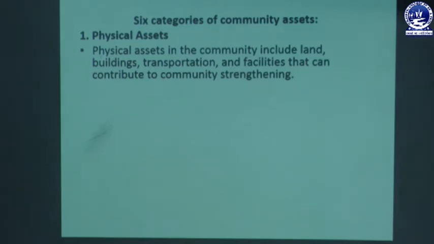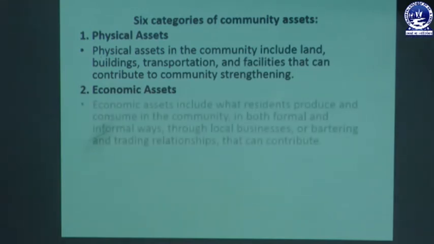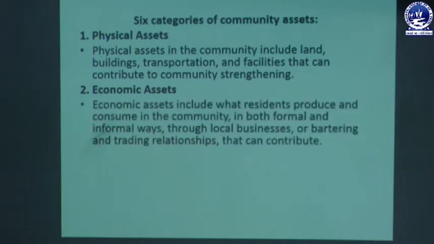The next category is the economic assets of the community. These economic assets include what residents produce and consume in the community in both formal and informal ways, through local businesses or bartering and trading relationships that can contribute. So these are the economic assets that a community might have.